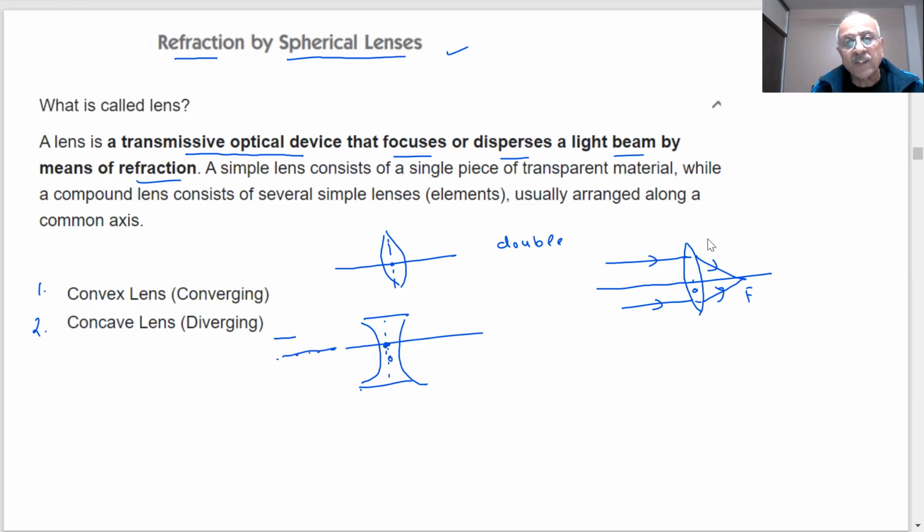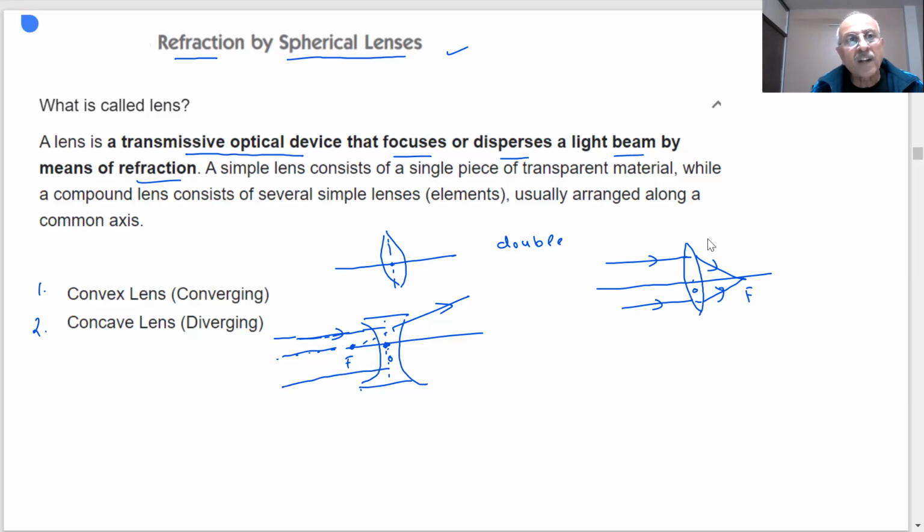This is the principal axis. So what happens if the light is coming, it gets diverged, student. It is a divergent lens. So if it will diverge the light, then we can show it something like this. So this is called a virtual focus in this case.